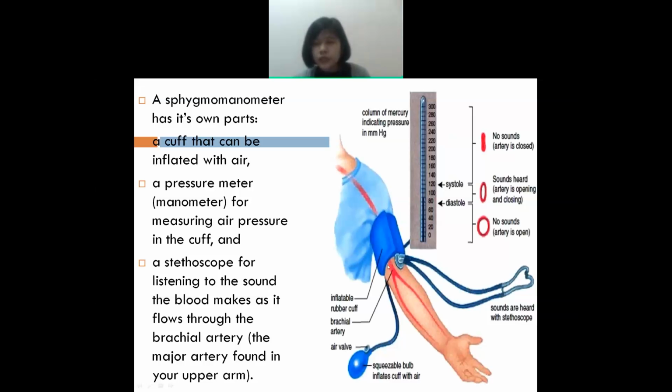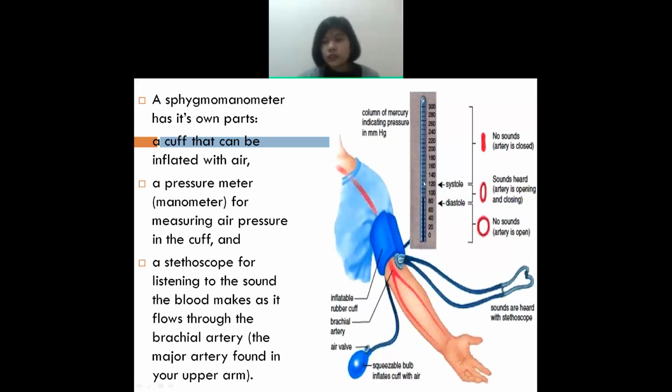Then you have to place the earpiece in your ear, just like an earphone. Same thing with the stethoscope.